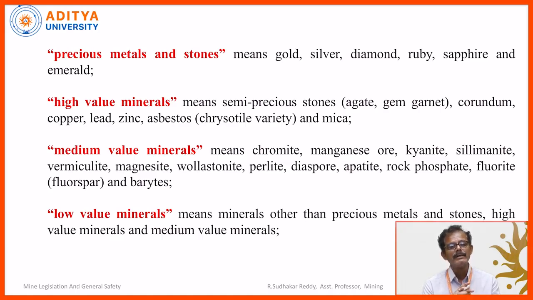These are called medium minerals, considered as 2% of the value. High value 3%, precious stones 4%, and low value minerals means minerals other than precious stones, high value, and medium value. So just like clay, all this comes under low value minerals.